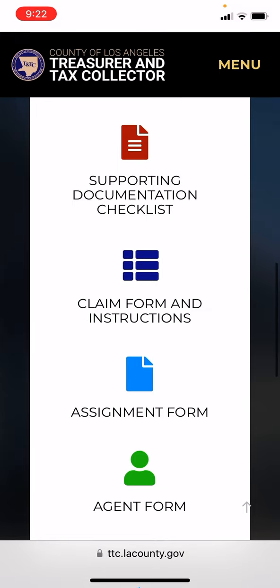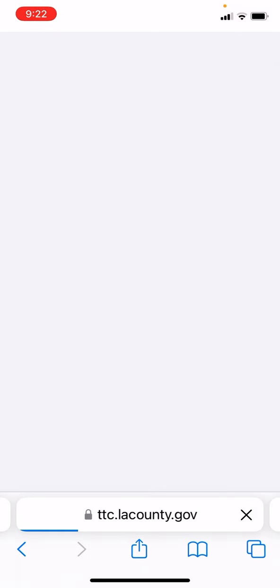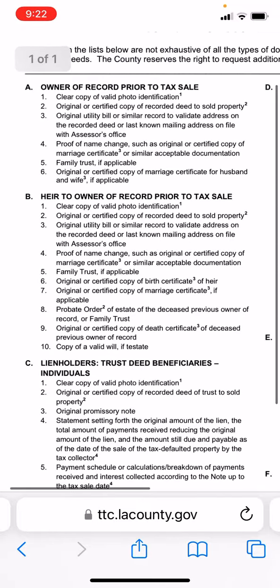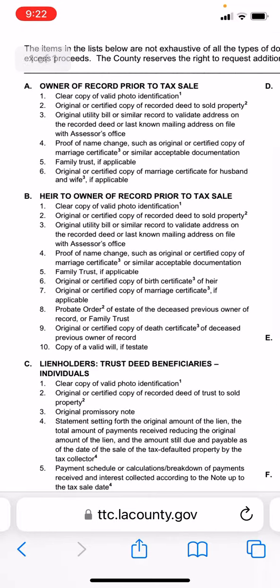Supporting document checklist. So they'll have a checklist, kind of tell you everything that you need. Owner record prior to sale, clear copy of a photo identification. These are things that you're going to need to make that claim, the paperwork, right?